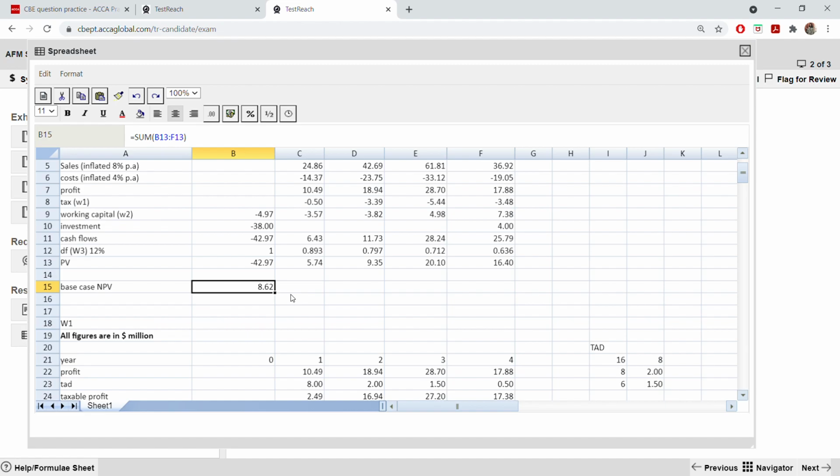Now we have to go and do our adjusted present value calculations. We are over with our net present value. Make sure that you highlight it. You can even highlight this cell also if you want, like this. Go to this option. See, like this also you can highlight. So now we are going down.